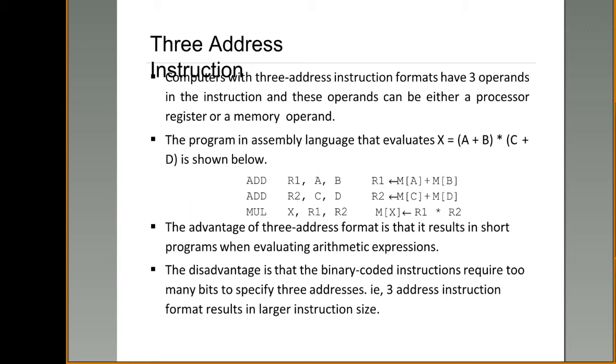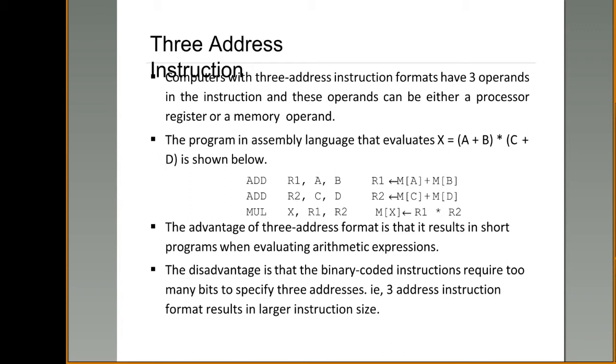First, try to evaluate a plus b. That means the content present at location A and the content present at location B are to be retrieved and added. Similarly, the content present at C and the content present at memory location D are to be added.